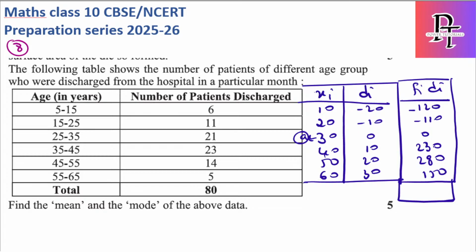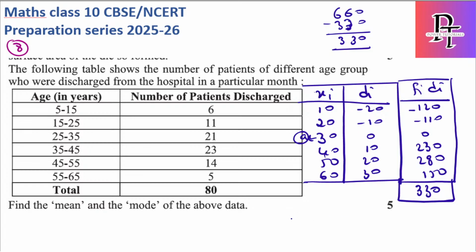Okay, let me solve this. So 230 plus 280 is 510. 510 plus 150 is 660. Then 660 minus 120 minus 110, that is 660 minus 330, I will get 330. So sigma fidi value is 330.